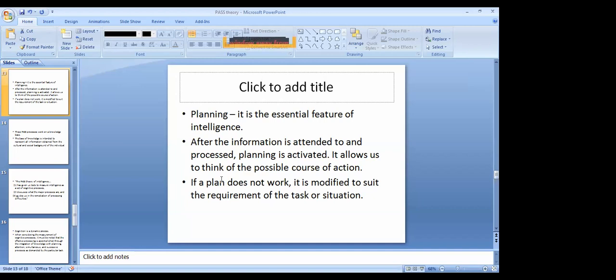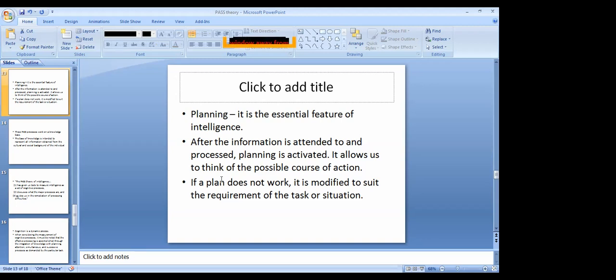After the information is attended to in the mind and it is processed by whatever method, the planning is activated. All these things actually take very minimal time, some nanoseconds. They are happening very fast. The brain got aroused, it got attention to the question, and then the process happened, and then planning is your course of action. Planning is before you do it; you plan to do, that is planning. What you do is your action.